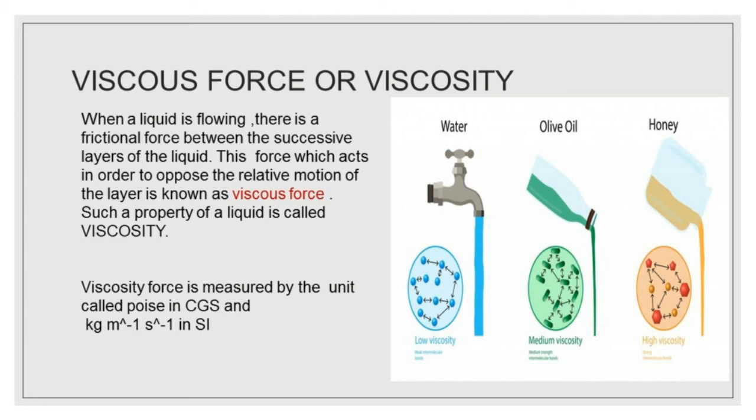So what's the definition? When a liquid is flowing, there is a frictional force between the successive layers of the liquid. This force, which acts in order to oppose the relative motion of the layer, is known as viscous force. Such a property of a liquid is called viscosity. Viscosity force is measured by the unit called poise in CGS system and in SI system kilogram per meter per second.